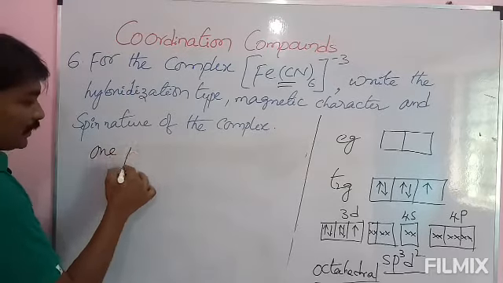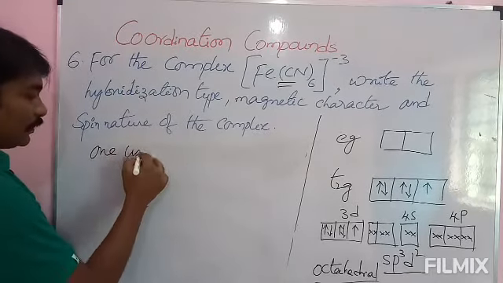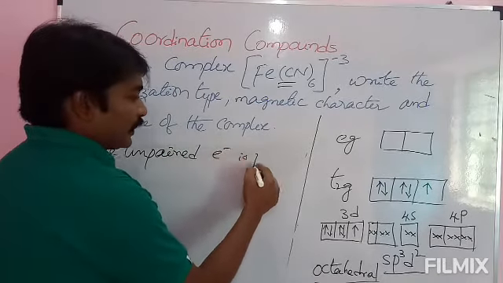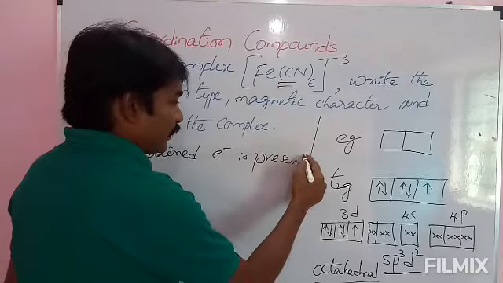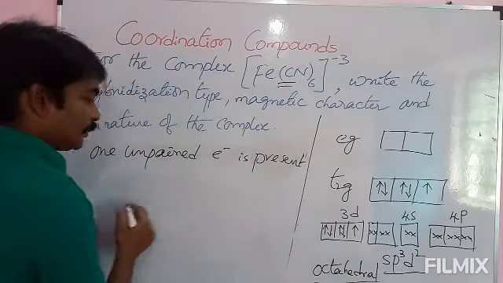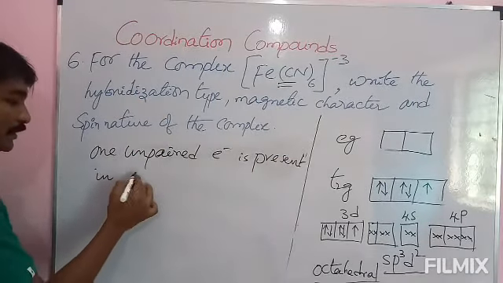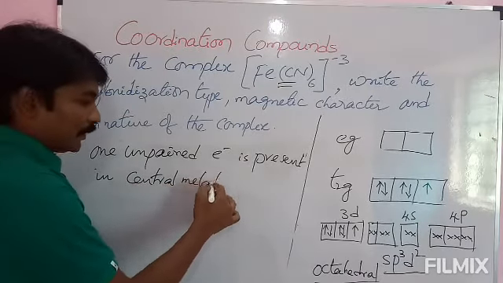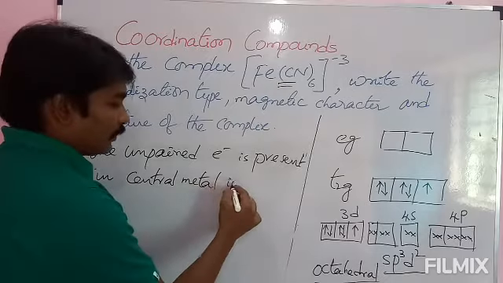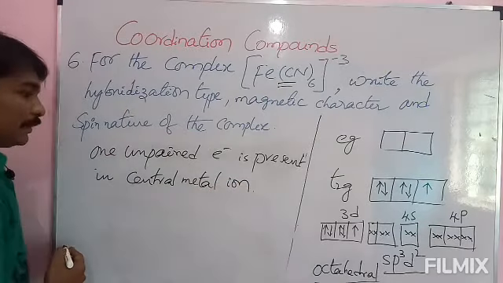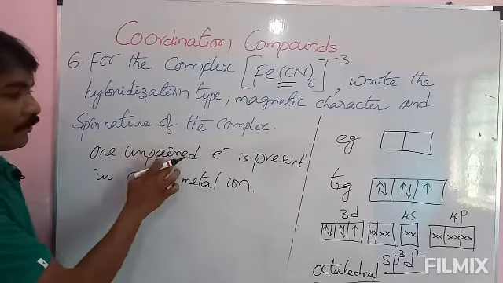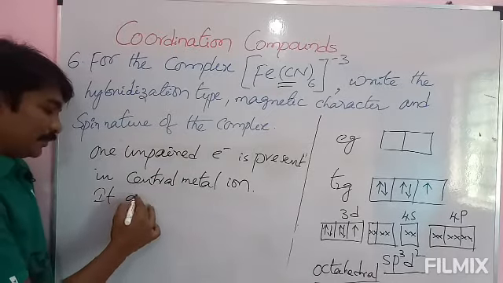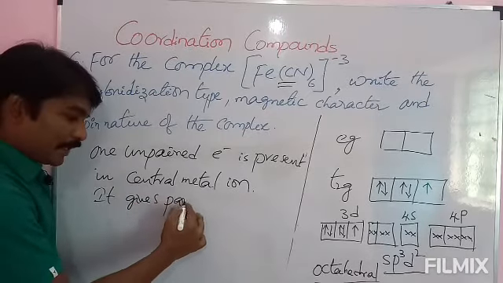One unpaired electron is present in the central metal atom, or you can say ion, no problem, anything will be fine. Okay, and see here, presence of unpaired electron gives paramagnetic nature.